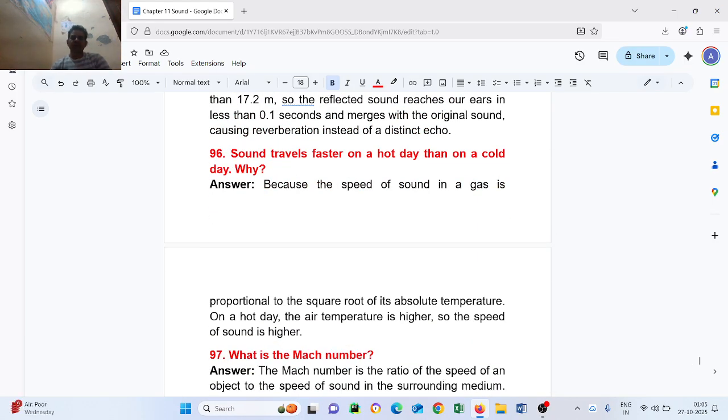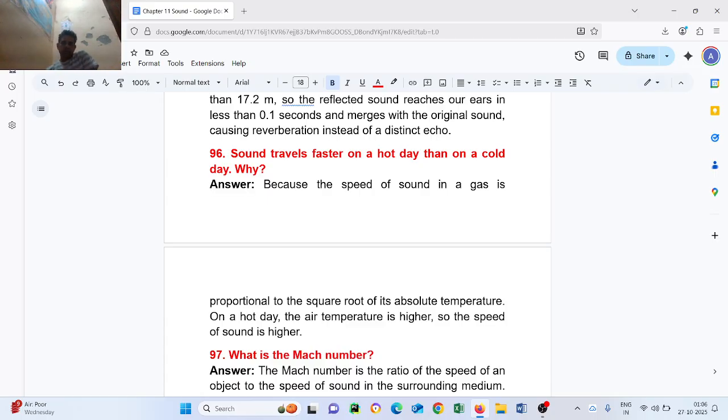Question number 96. Sound travels faster on a hot day than on a cold day. Why? Because the speed of sound in a gas is proportional to the square root of its absolute temperature. On a hot day, the air temperature is higher, so the speed of sound is higher.